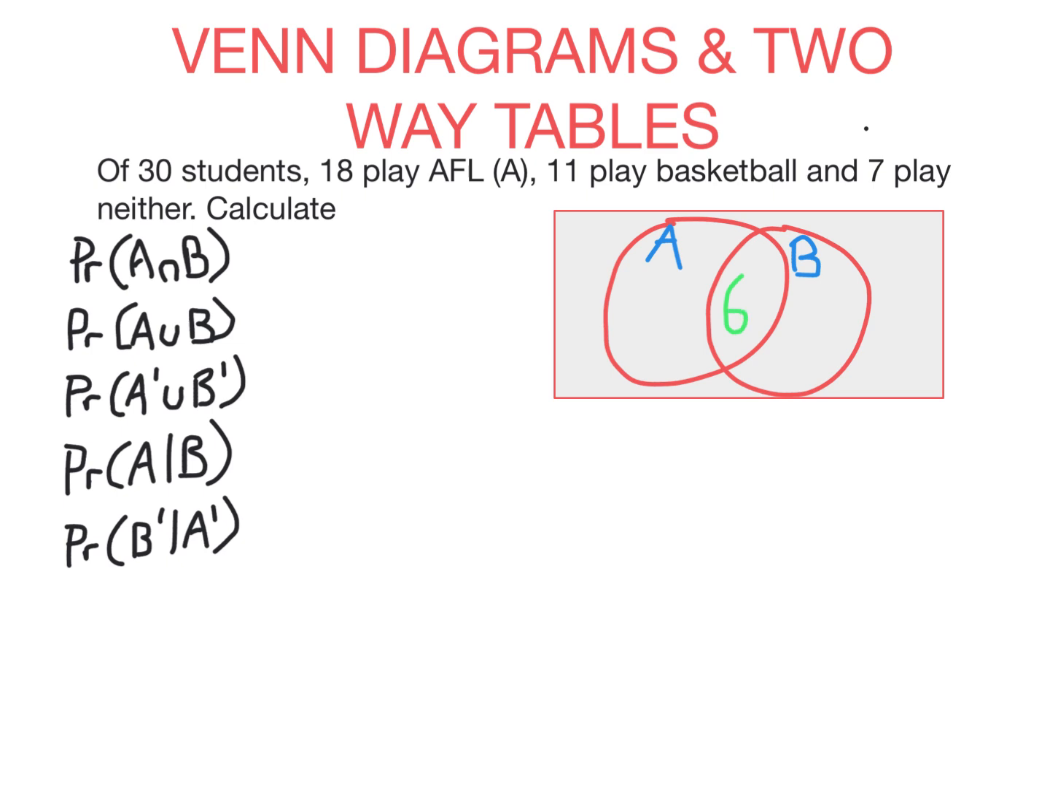Now we already have 6 in the AFL circle. We need 12 more to make 18 AFL players and 5 more basketball players. The 7 that play neither go outside the circle.